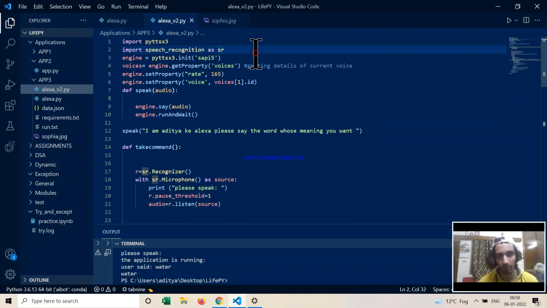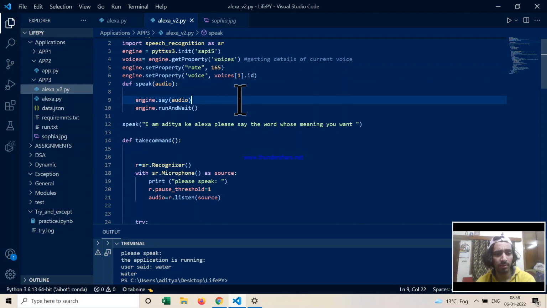First of all, we have used pyttsx3. So what is pyttsx3? It is an API that helps us access the voice settings of a Windows machine, right? The next line of code indicates that we are getting into the voice settings. The third line indicates that the speed at which we'll be speaking is 165, and on top of that, this one indicates that we are using a female voice. If you want to use a male voice, you could use 0 also.